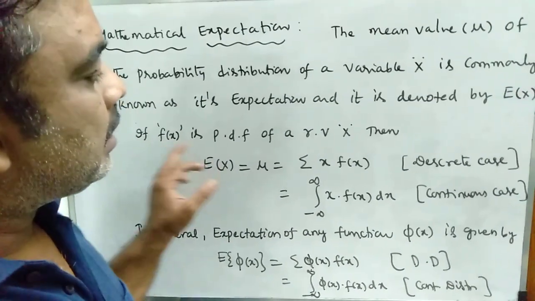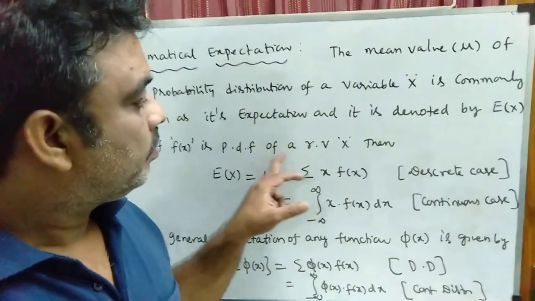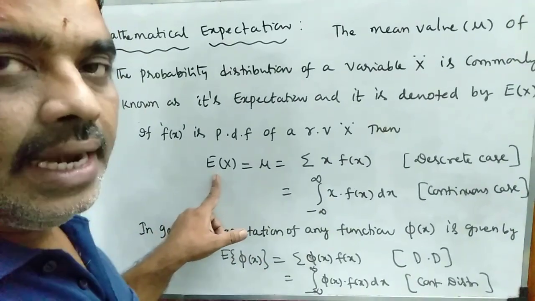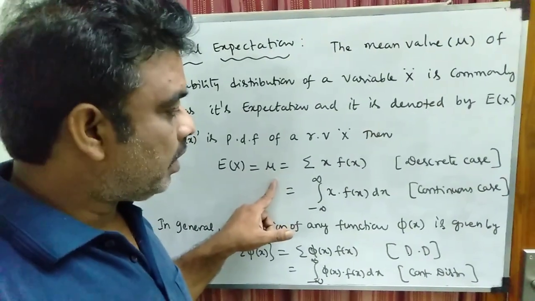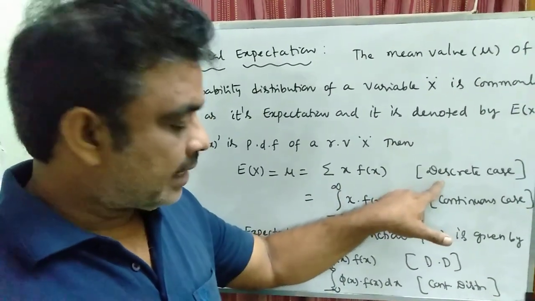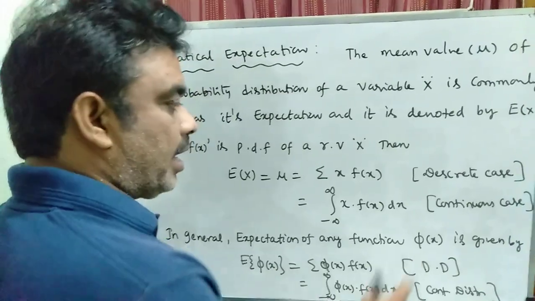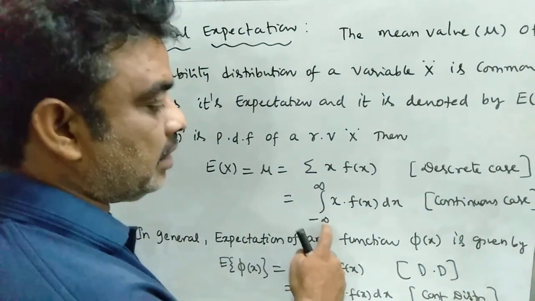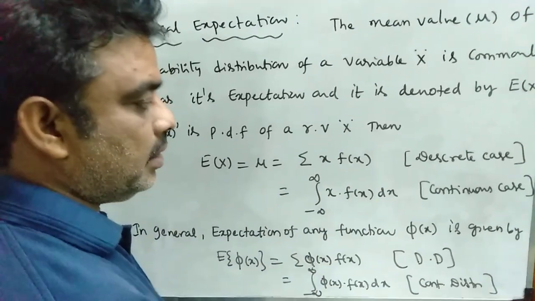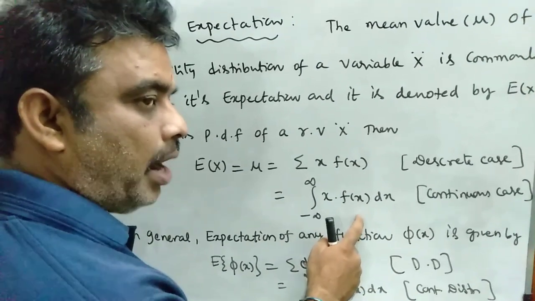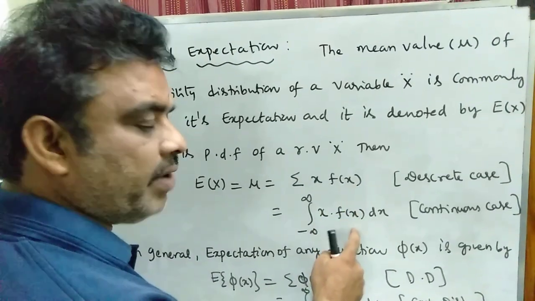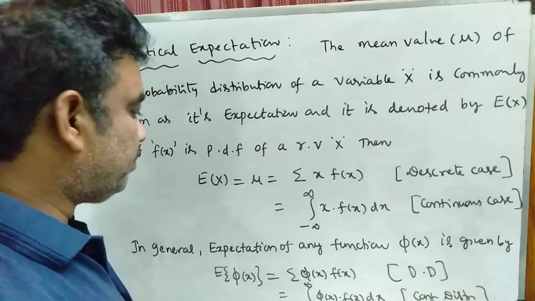Suppose f of x is the probability density function of a random variable x, then E of x is defined as E of x equals mu equals summation x into f of x for a discrete distribution. For a continuous distribution, it is integral from minus infinity to infinity x into f of x into dx. Here f of x is the probability density function. This is for the discrete case, and this is for the continuous case.